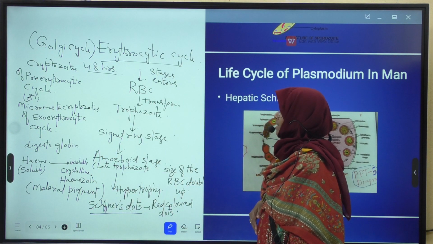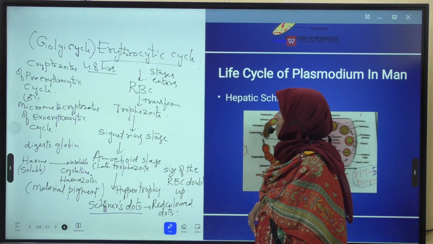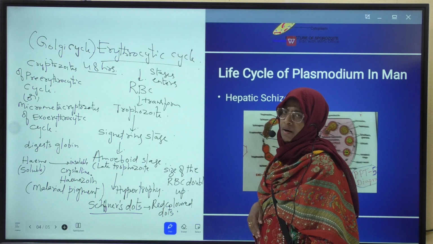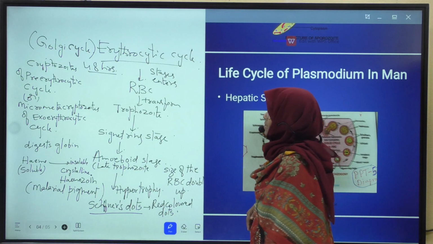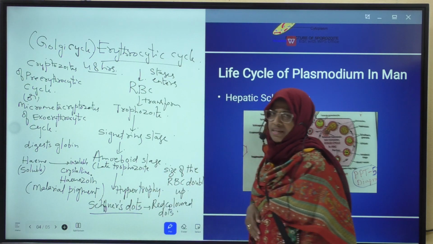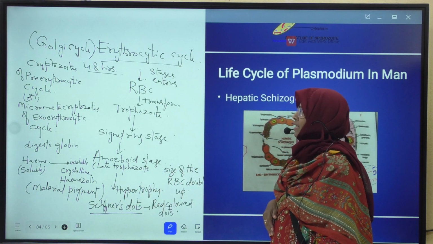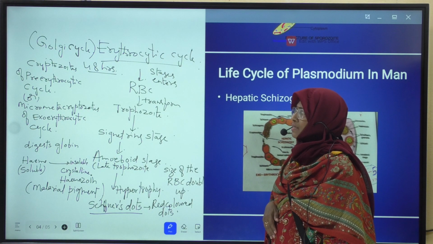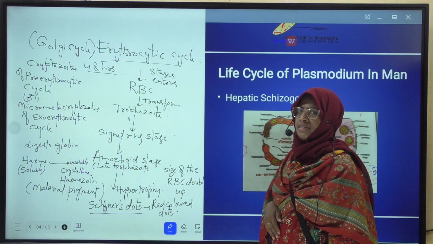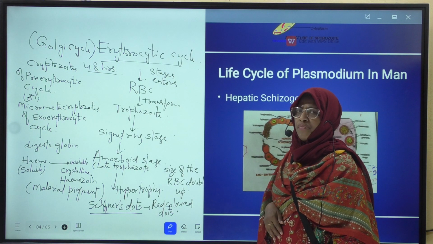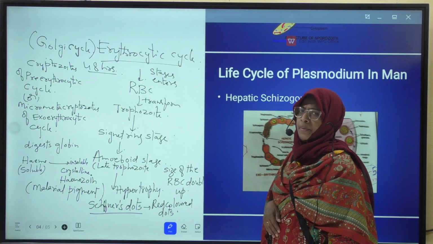This erythrocytic cycle was discovered by Camillo Golgi. Hence, it is also known as Golgi cycle. This Golgi cycle is also important for 4 marks question for IPE.